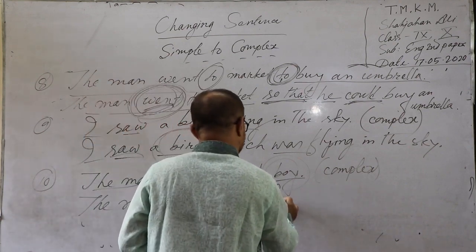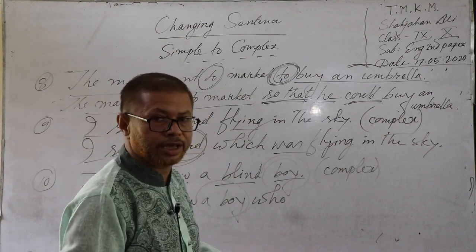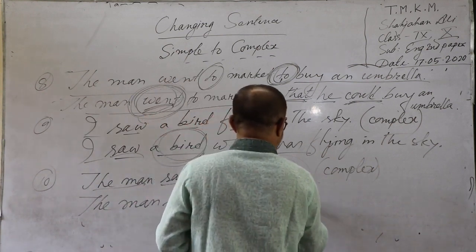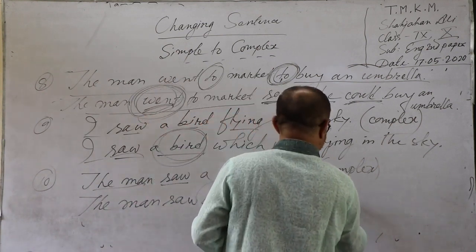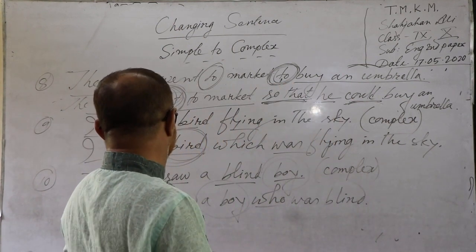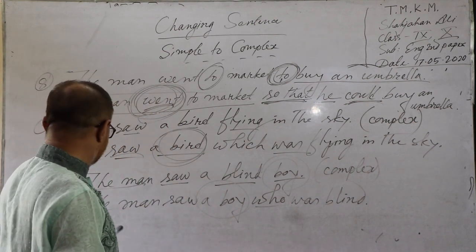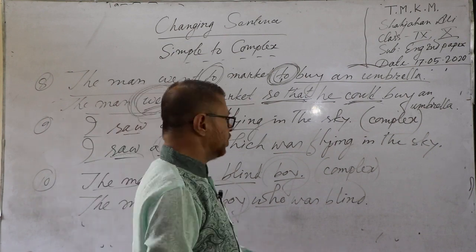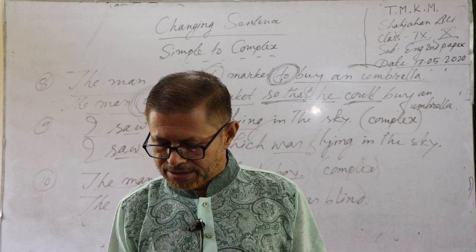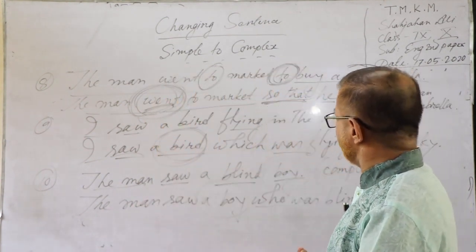Who? Relative pronoun who, instead of boy, in place of boy. Then the auxiliary verb was blind. The man saw a blind boy, and the complex sentence answer is: the man saw a boy who was blind. In this way, we can change the sentence from simple to complex.